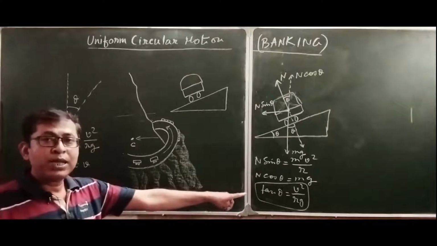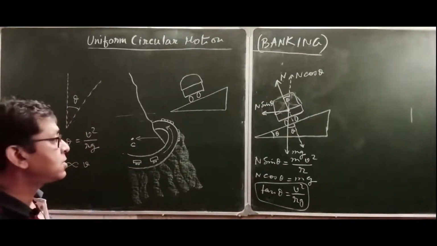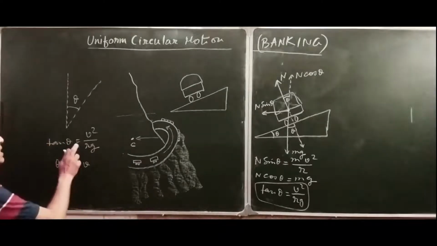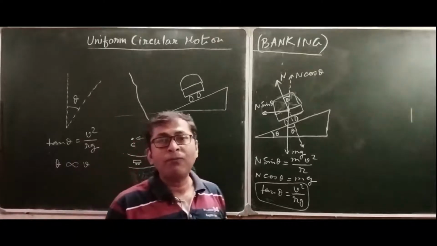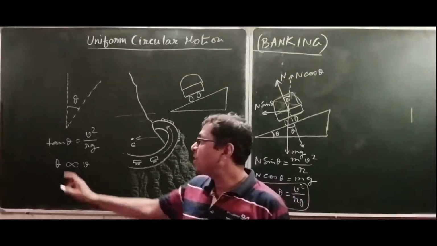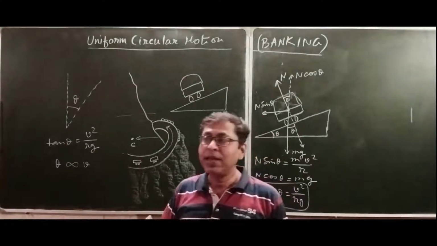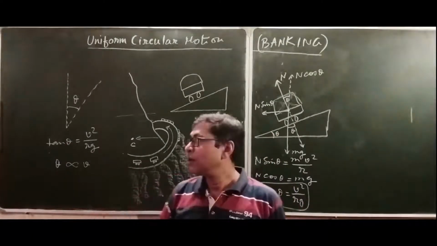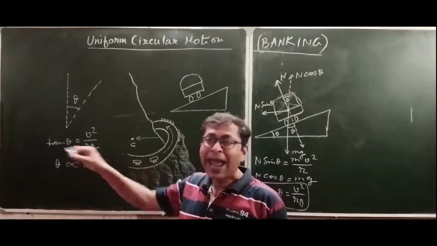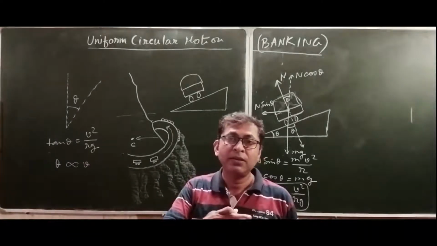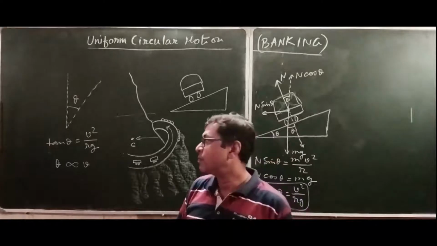There also we can find the same relation, but there is a basic difference. What is that? In that case, the rider is free to increase or decrease the banking angle. The angle at which he leans towards the turn, he is free to change. As he increases his speed, he leans automatically, he leans more towards the center.